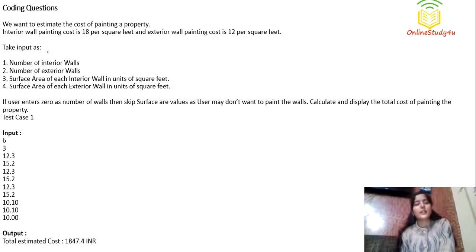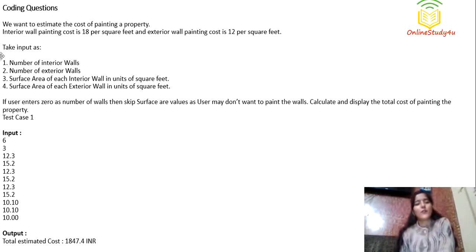Okay, take input as number of interior walls, number of exterior walls, surface area of each interior wall in units of square feet, surface area of each exterior wall in units of square feet. If user enters 0 as number of walls, then skip surface area values as users may not want to paint the walls. Calculate and display the total cost of painting the property.